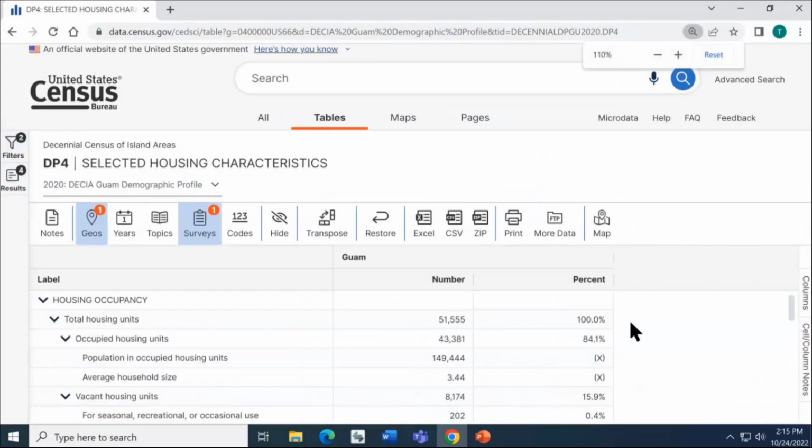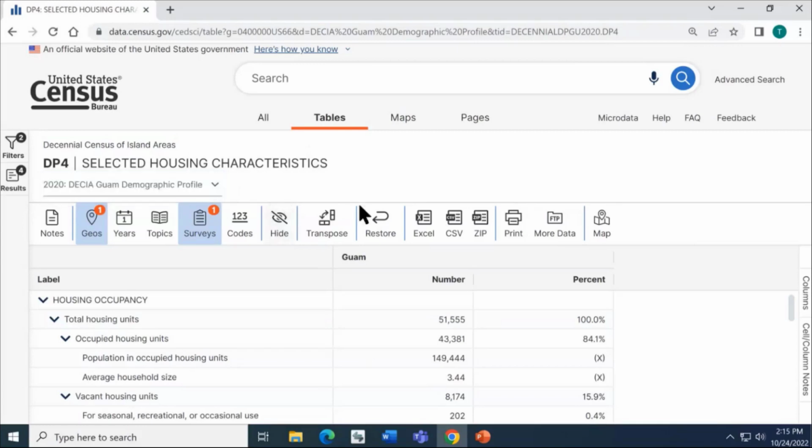So I just want to take a moment to browse some of the information that's available in this specific profile, just so you get a sense of the types of information that are contained. At the top, do know that you're getting data from the Decennial Census of Island Areas. It will also show you in the header the table ID, DP4, and the table title, Selected Housing Characteristics. You'll also see the product drop-down menu. Here we're looking at 2020 Decennial Census of Island Areas, Guam Demographic Profile.